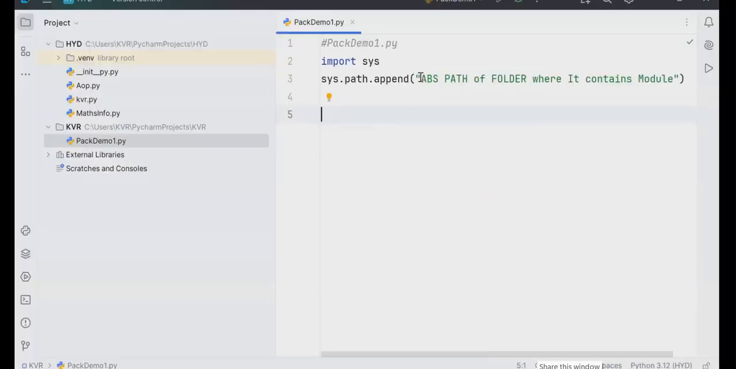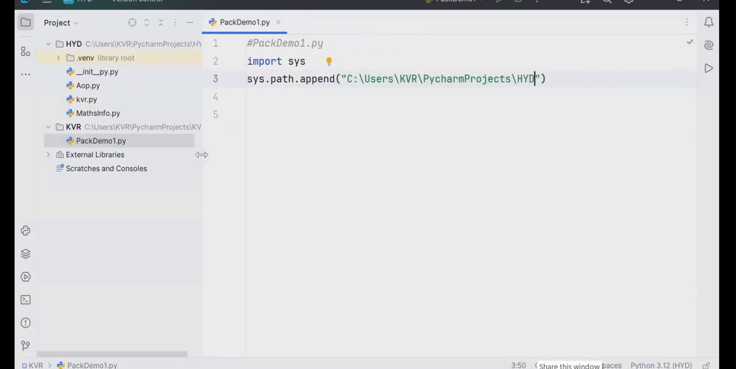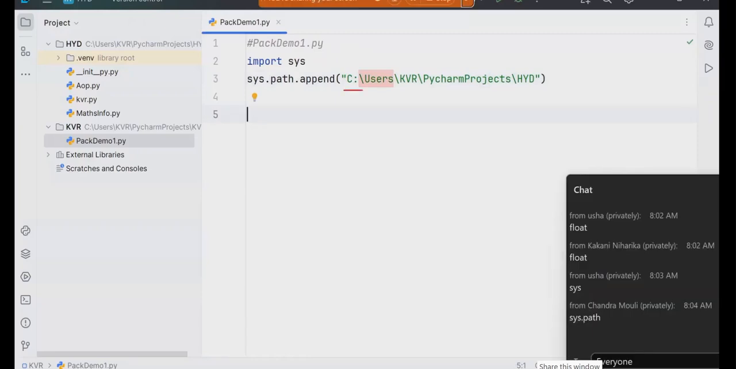Then come to this place and write it inside double quotes. I wrote it. Dear students, when you write like that, this comes under absolute path. When you write backslashes, users, you wrote it. Users, and next KVR, you wrote it, and like that.